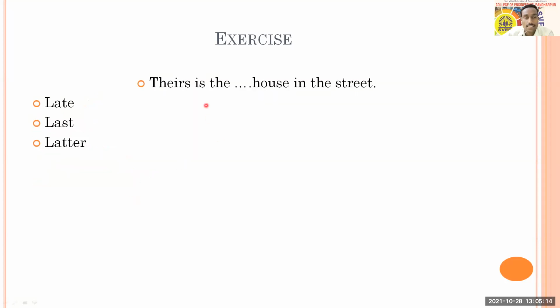The next is: theirs is the dash house in the street. Okay. So, late, last, or latter. Here I'm getting an immediate response from Samruddhi. In the poll also I can see the majority of the students are with option B. Vaishnavi is also there, Shefali is also there, and they are with option B.